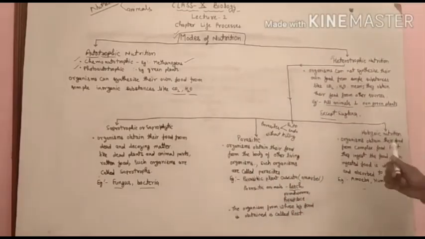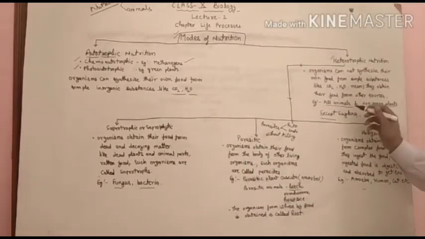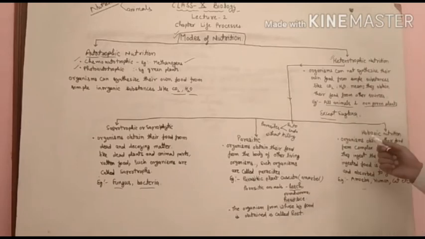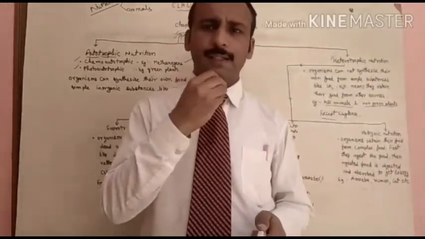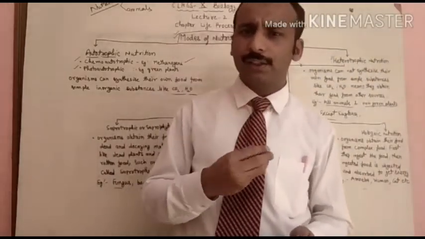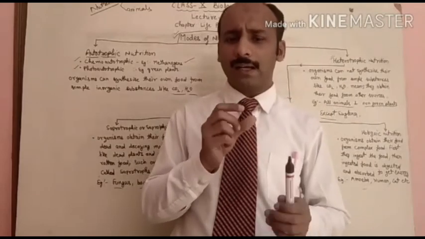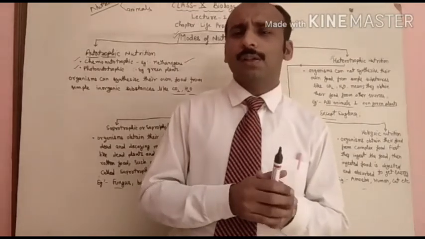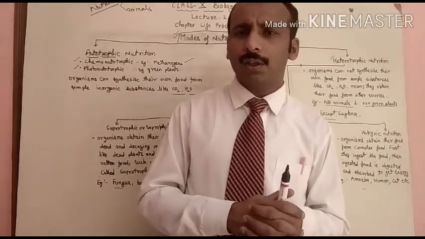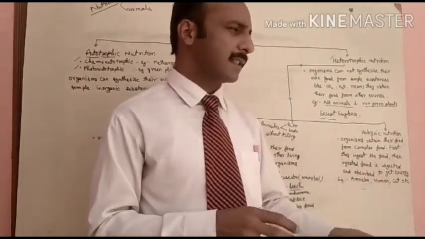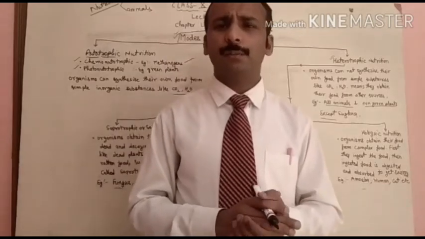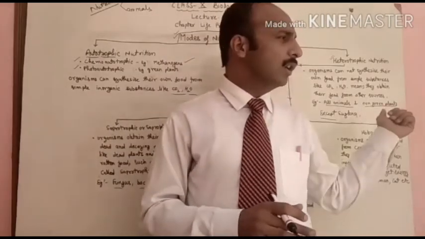Now the third part of the heterotrophic nutrition, holozoic. Holo means as a whole, means जब animals अपने food को ऐसे ही निगल लेता है, as a whole, they obtain their food as a whole or a part of their food. That type of the nutrition is called the holozoic nutrition. For examples, amoeba, human, cat, etc. All major kind of the multicellular animals follow the holozoic type of nutrition.